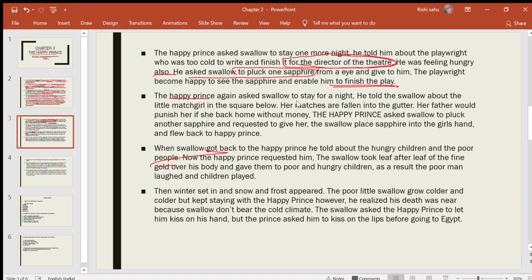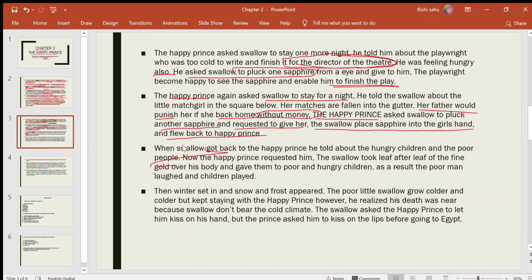Now the Happy Prince asked Swallow to stay for a night. He told the swallow about the little match girl in the square below. Her matches had fallen into the gutter. Her father would punish her if she went back home without money. So the Happy Prince asked Swallow to pluck another sapphire and give it to her. The swallow did as he said. The swallow placed the sapphire into the girl's hand and flew back to the Happy Prince.